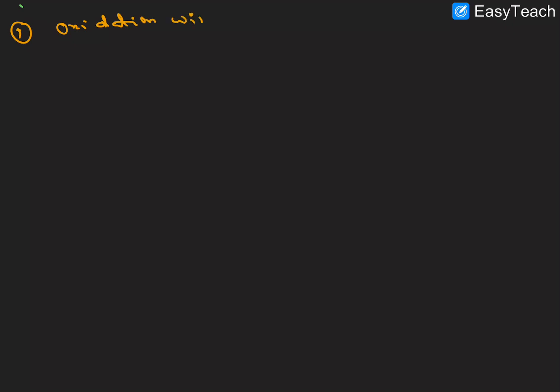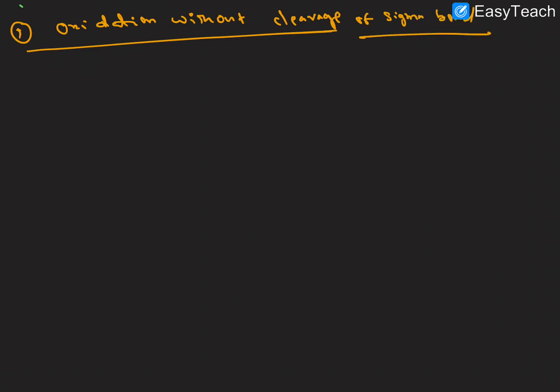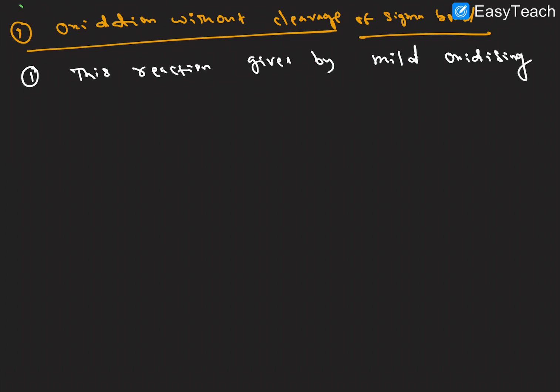First one is oxidation without cleavage of the pi bond, sigma bond. This is point number one here. This reaction is given by a mild oxidizing agent.